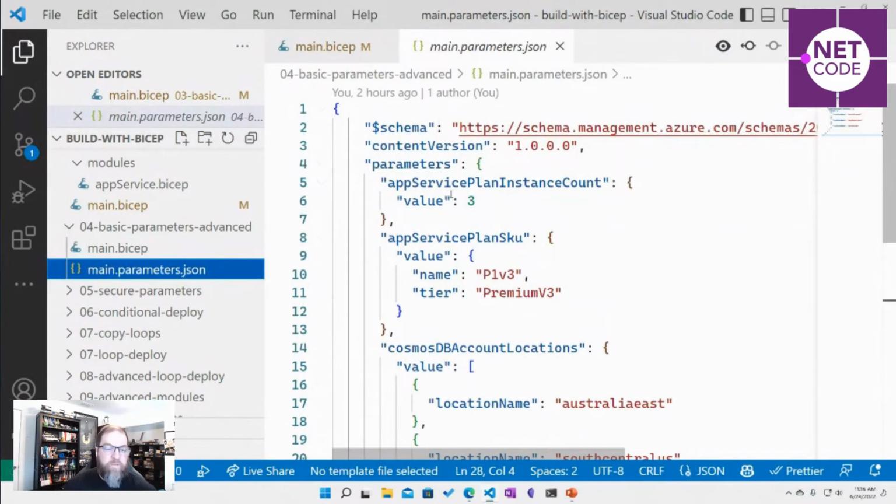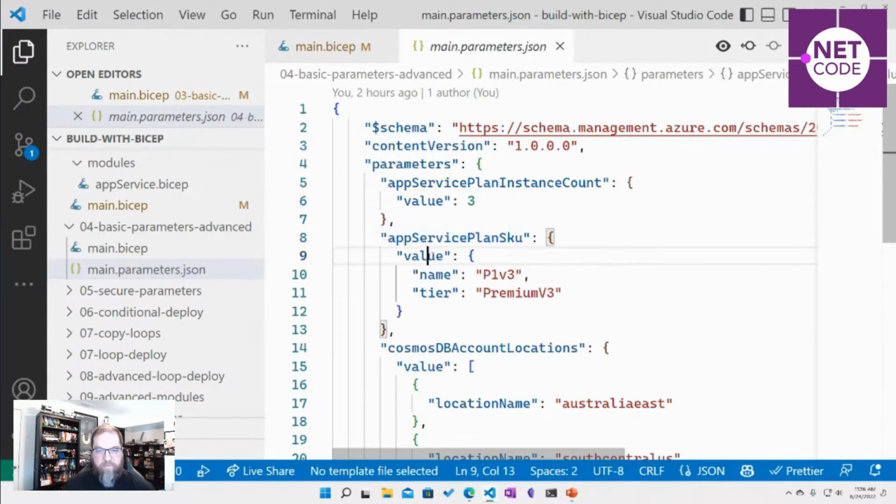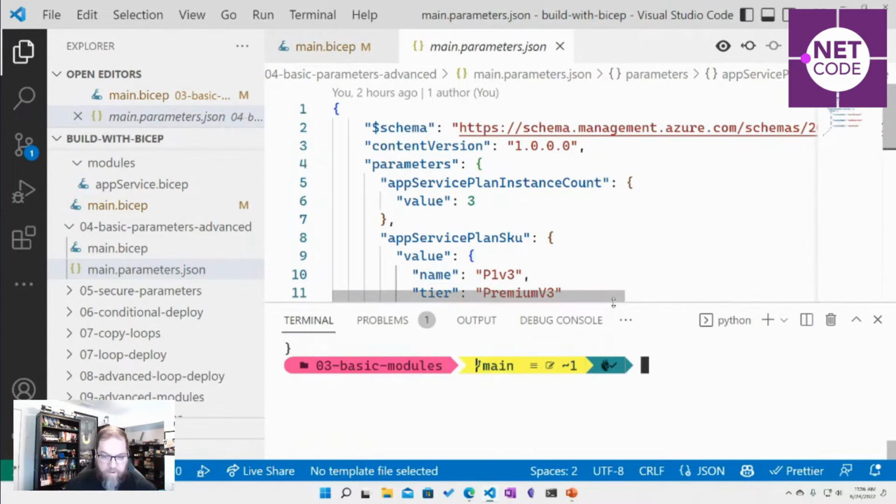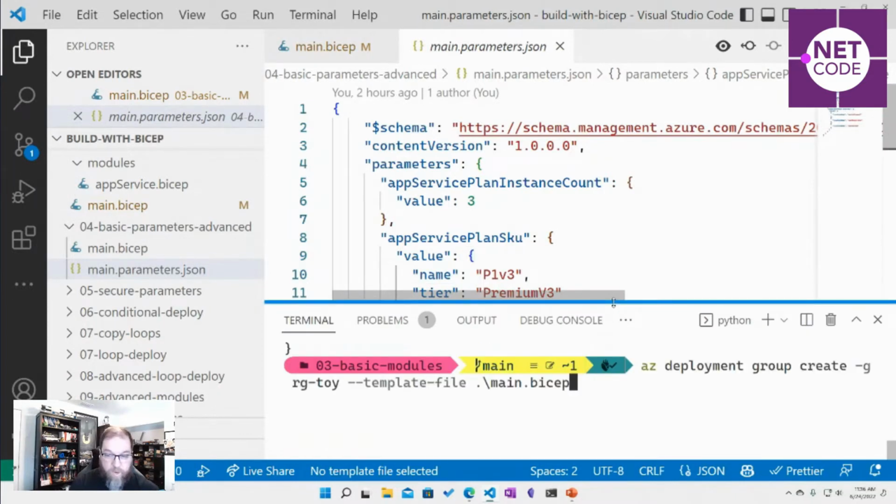We can also save them out as a parameters JSON file. Now, this is just like we would with an ARM template. And you can usually transform this pretty easily because this is a JSON file. So it's easy to reference like dot service plan dot value name and change things as need be. But we would invoke that on the command line, just like I'm doing with the template file.